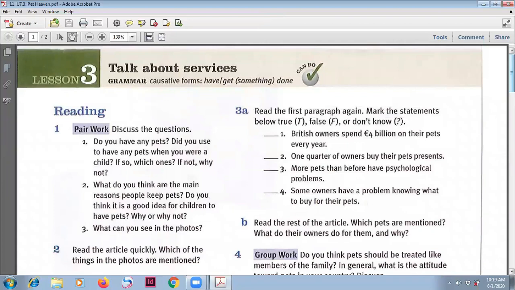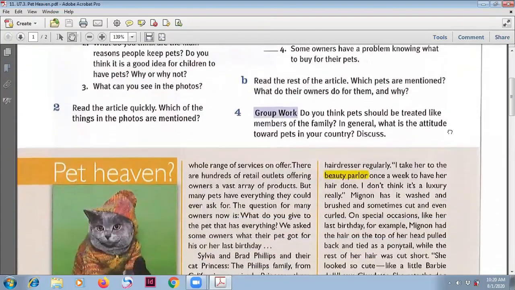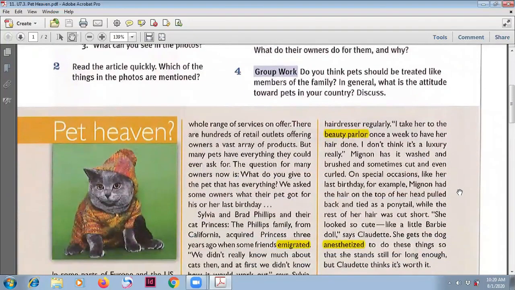Welcome back to class. Today we are going to discuss lesson 3, talk about services, but specifically we are going to look at this structure: have, get, and then followed by an object. After that, there is a verb 3. Here is a reading passage for you.